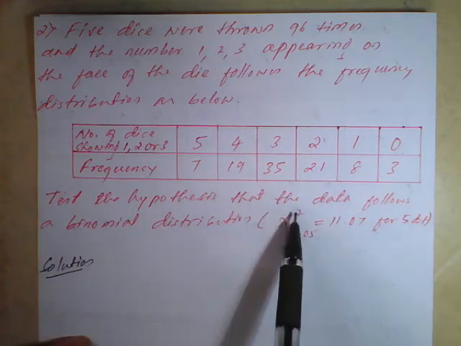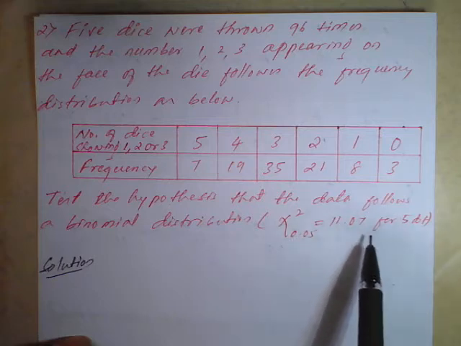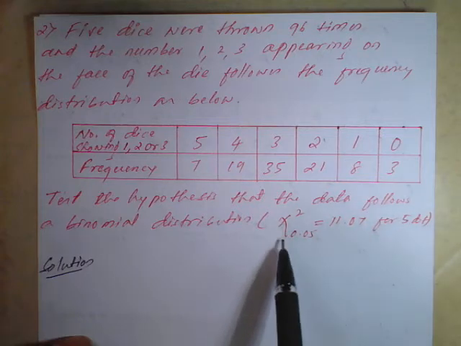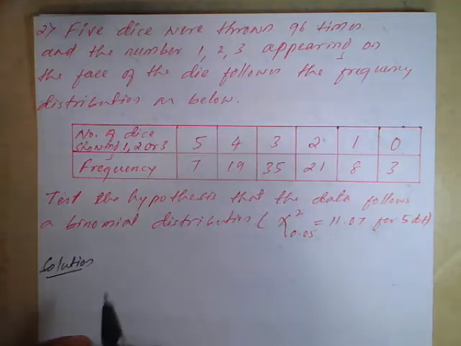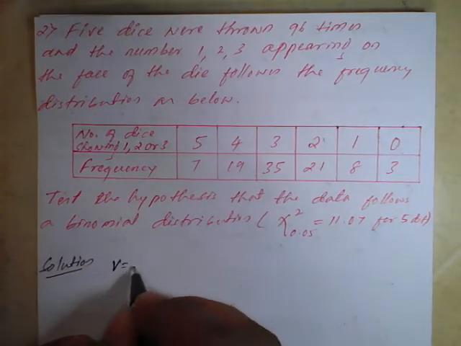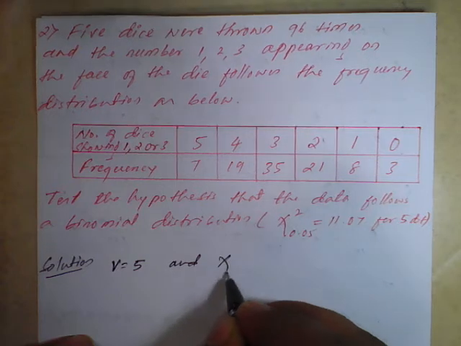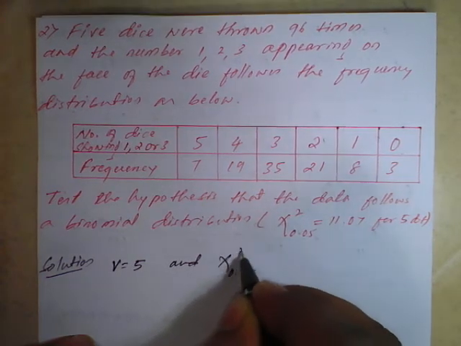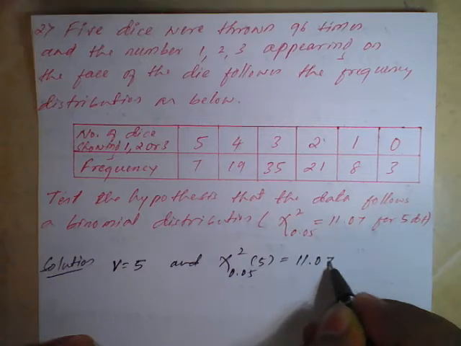Test the hypothesis that the data follows a binomial distribution, with degree of freedom 5. So the chi-square table value is 11.07. Solution: v is equal to 5, and chi-square of 0.05 for degree of freedom 5 is 11.07.